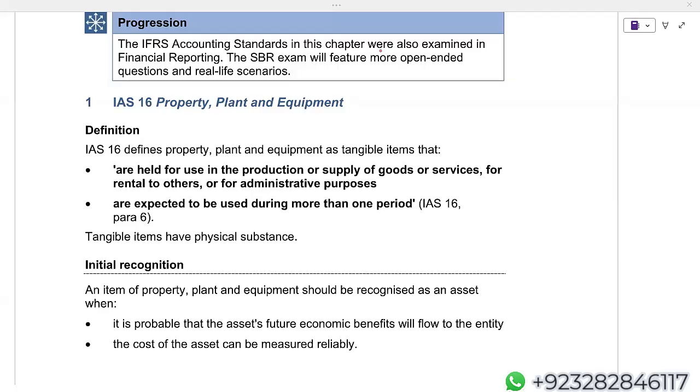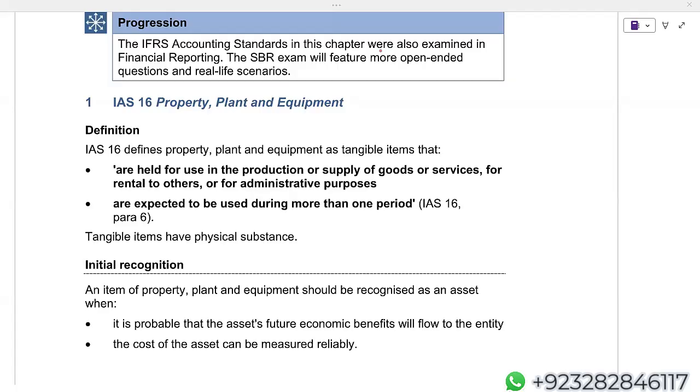But let me repeat again, any transaction in the entire SBR, in any past paper, which affects the income statement. Now, just writing that it will affect the income statement is not enough. Your drafting is incomplete. You will be losing marks. You have to exactly mention the category under that income statement. I hope I have made this point very clear to everyone.